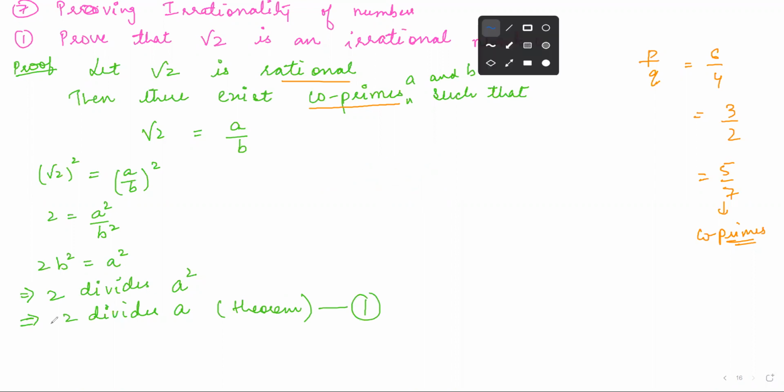Now, because I'm saying that 2 divides a, that means 2 is one of the factors of a. So 2 into something will be equal to a. Is that okay? C is any integer, right? Yes, ma'am. For some integer C.